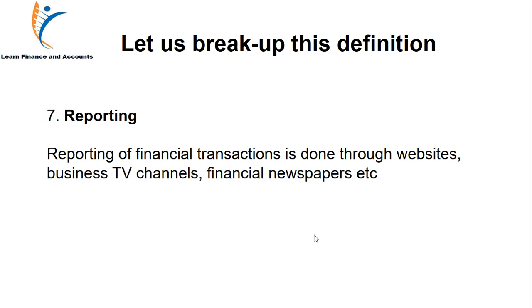Seventh is reporting. What is reporting? Reporting of financial data is done through various websites and business TV channels like, say, CNBC or Bloomberg. They tell us about some companies: what is the profit of the company, what are the assets, what are the liabilities, how much money they have to take from people, how much money they have to pay, what are their expenses, what are the salaries they are giving. So this is reporting. Reporting is done to all the stakeholders of the company.